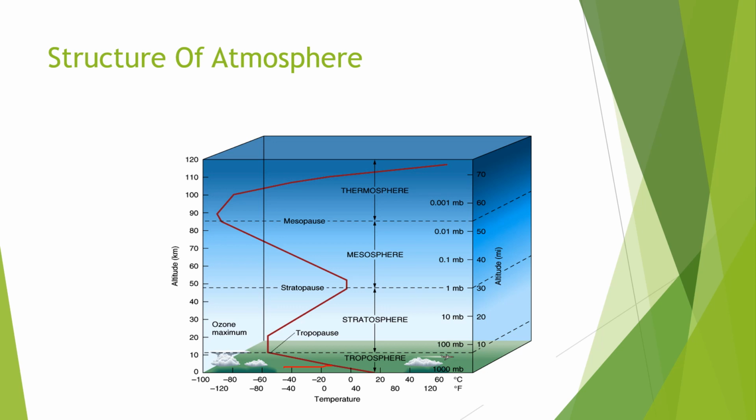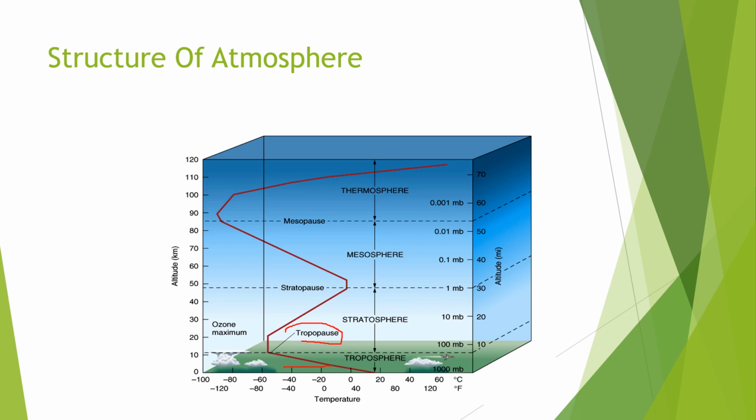This is the tropopause point, and it is different for the equator and the poles of the earth based on the heat it has. So the first layer is the troposphere. Temperature decreases with increase in altitude, and the tropopause for the equator is around 18 kilometers from the surface of the earth, and for the poles it is 8 kilometers.